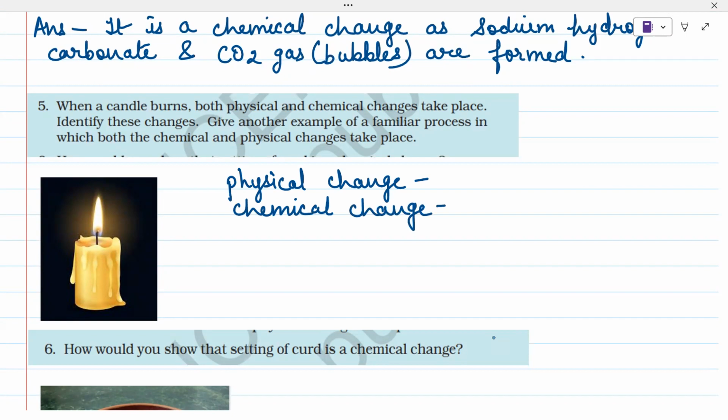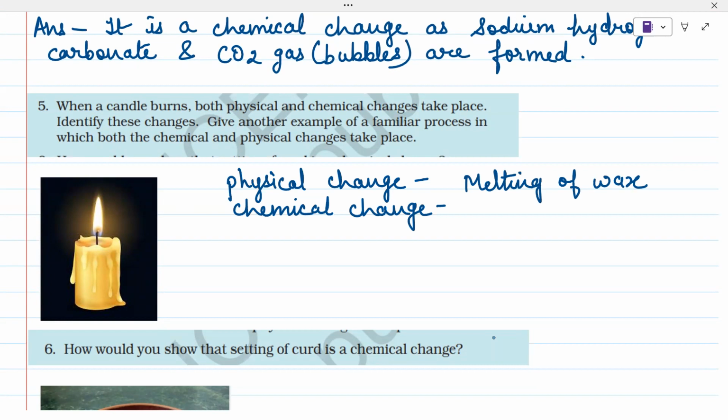So when will physical change take place? When we burn the candle, the wax will start melting. So this is a physical change. So melting of wax. This is a physical change.